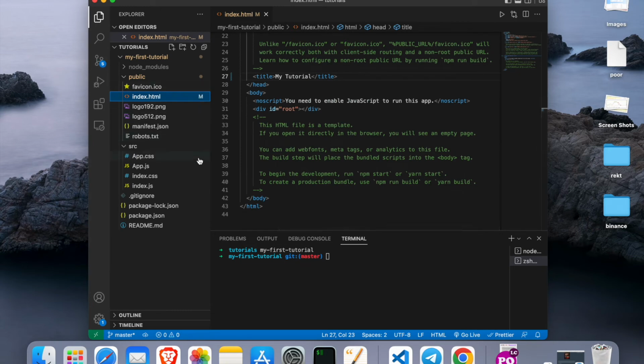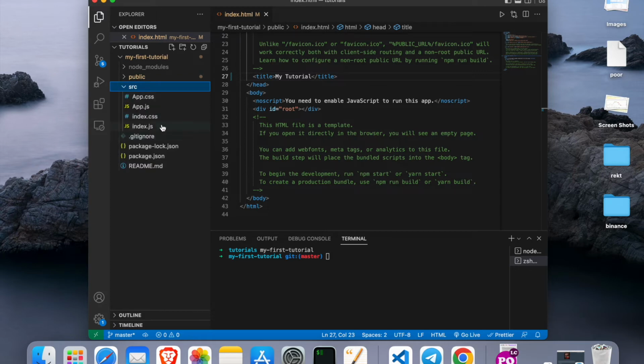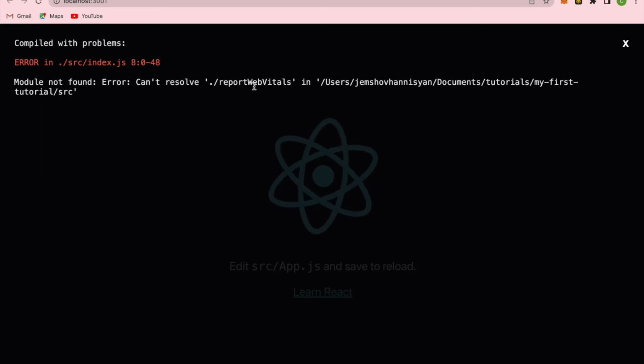So we delete all of it, and once we do so, let's close this public folder and open the source folder. Now we are left with 4 files: app.css, app.js, index.css, index.js. However, if we go back, we'll see that it's broken now.